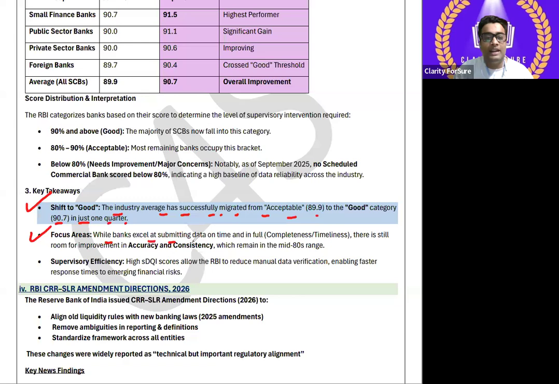While banks excel at submitting data on time and in full, completeness and timeliness, okay? There is still, why do I have a problem in pronouncing, because some of the words have a leanness and competitiveness, right? I am from North and especially Bihar, so I have a problem in pronouncing some of the words. Don't mind it. There is still room for improvement in accuracy and consistency, which remain in the mid 80s range. Supervisory efficiency. High sDQI scores allow the RBI to reduce manual data verifications, enabling faster response times to emerging financial risk. I hope it is clear to everyone.